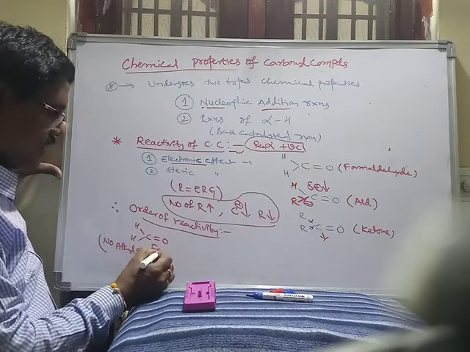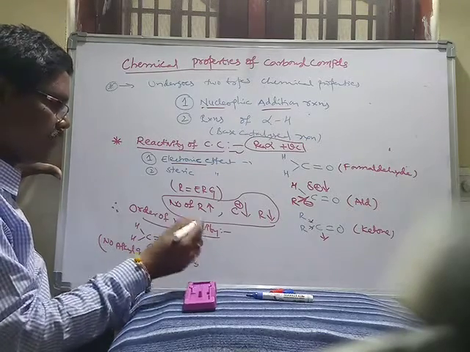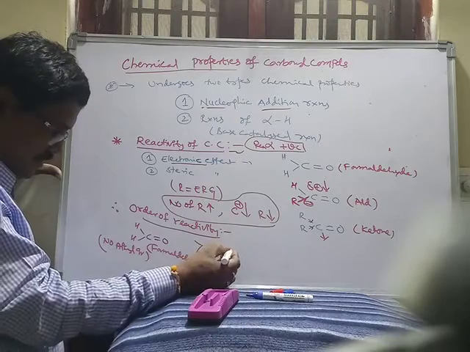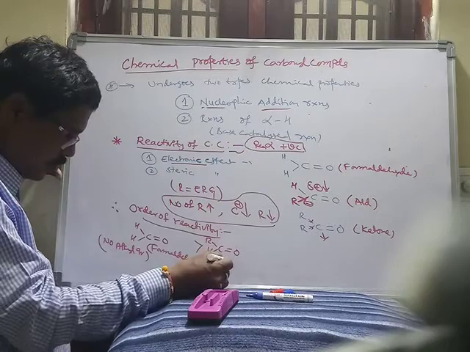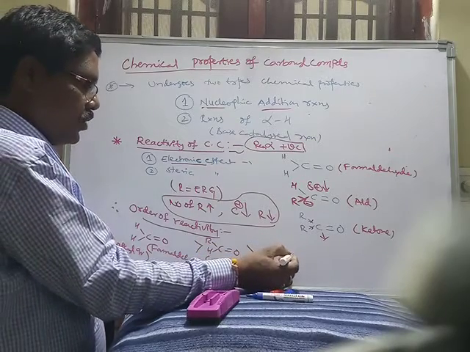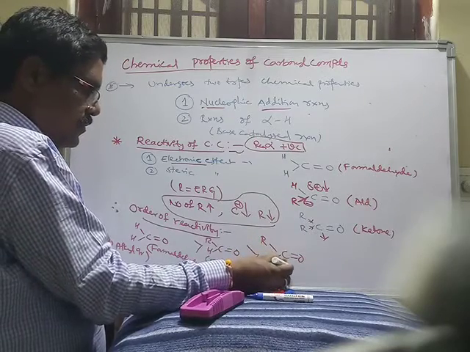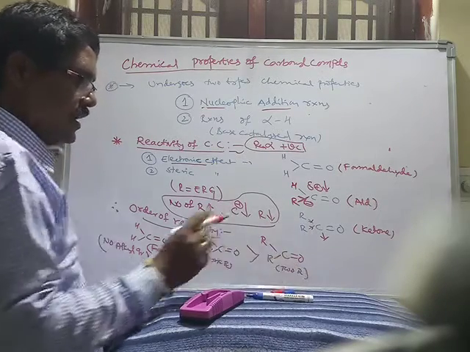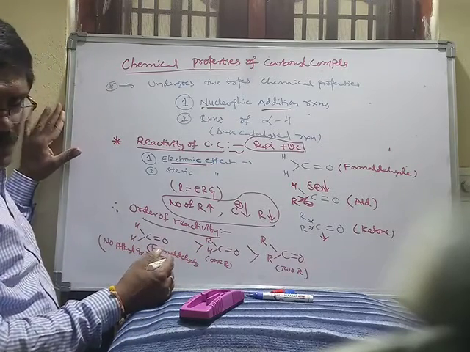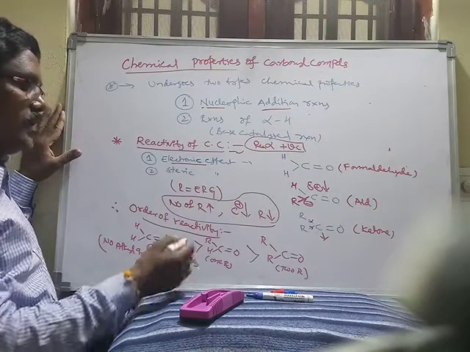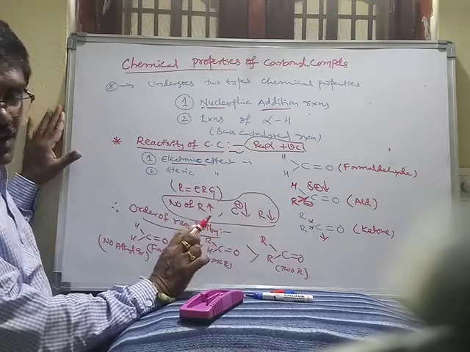Formaldehyde is the most reactive, then the remaining aldehydes with one alkyl group, and then ketones with 2 alkyl groups. Therefore, formaldehyde is more reactive than the remaining aldehydes and ketones, and ketone is less reactive than aldehyde.